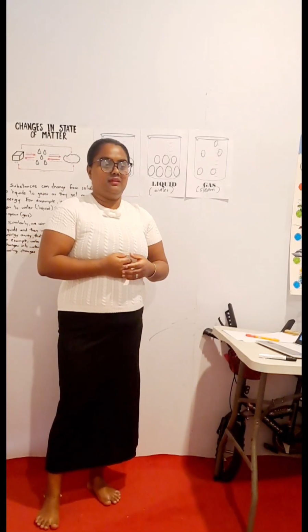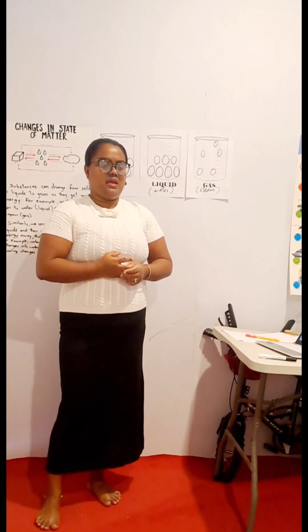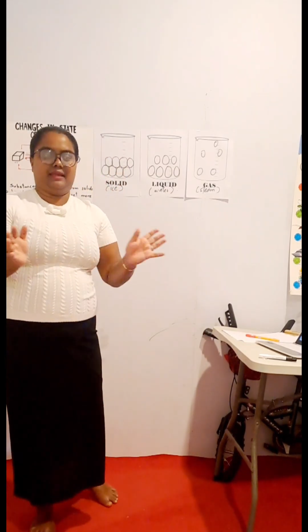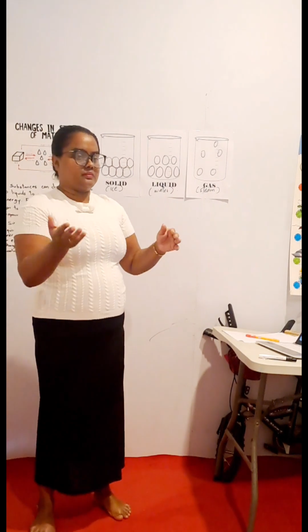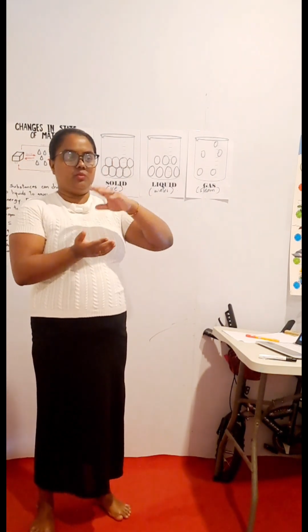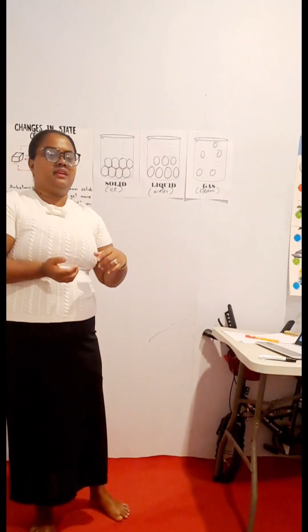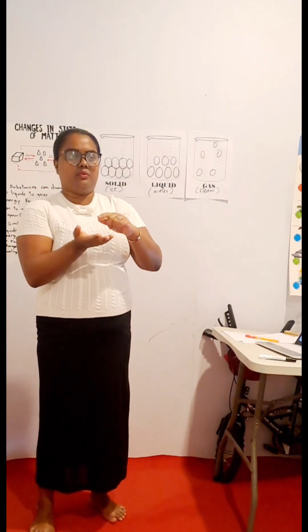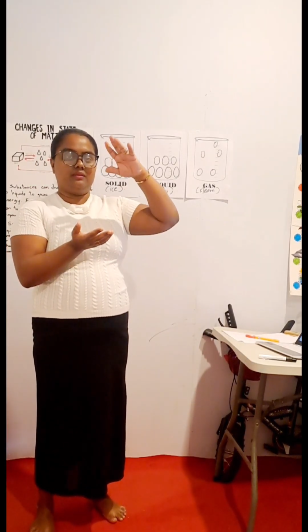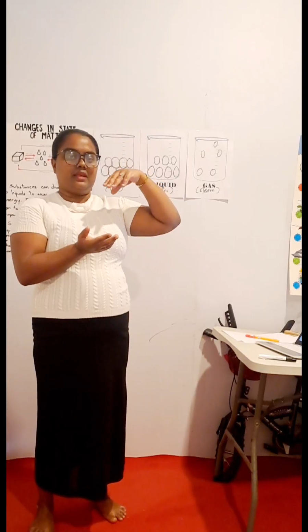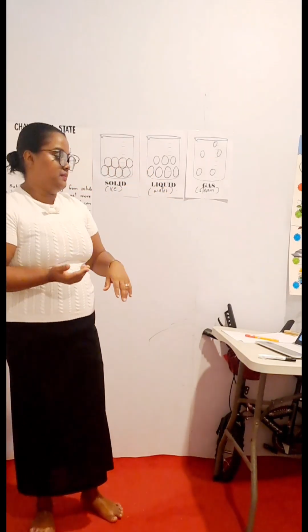The water dried up? No, water cannot just disappear like that. She boiled the water, and when you're boiling something, you see steam going up. That process of liquid turning to steam is called evaporation.